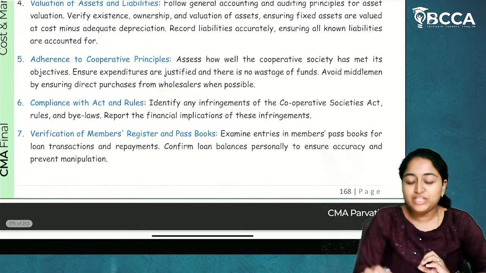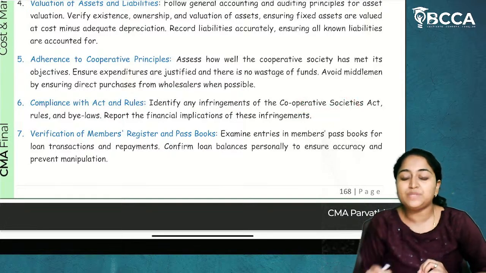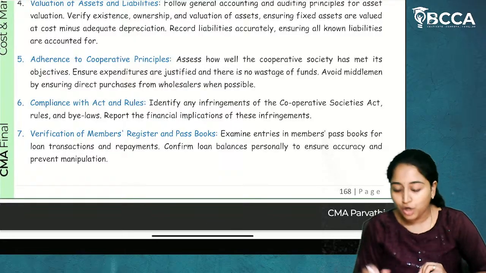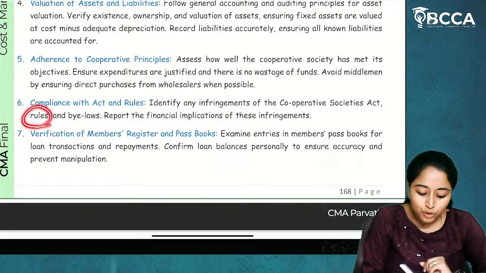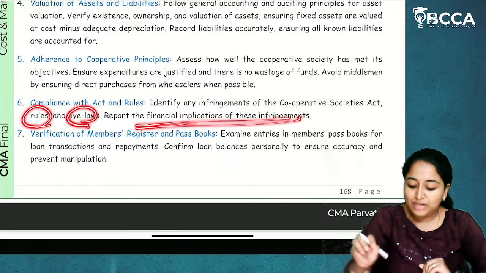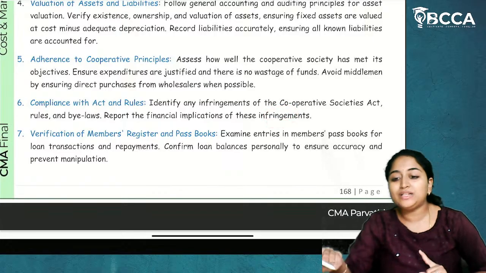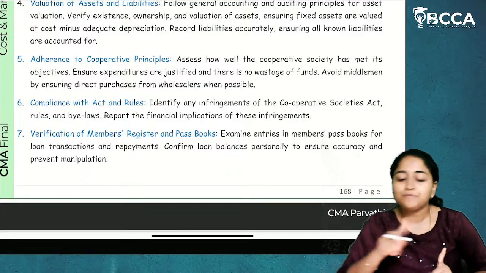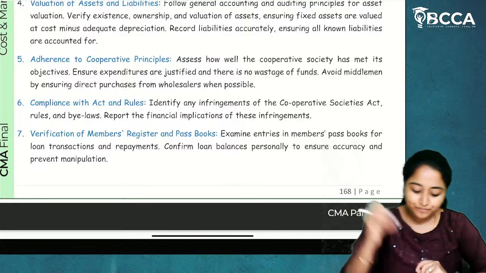Identify any infringements of Cooperative Societies Act, which means whatever provisions are there in the Act, whether the cooperative society is complying with that or not. Infringements is nothing but non-compliance of rules and bylaws. Report the financial implication of these infringements. If because of non-compliance there is any penalty or any financial implication, regarding that the auditor has to intimate it to the cooperative society.